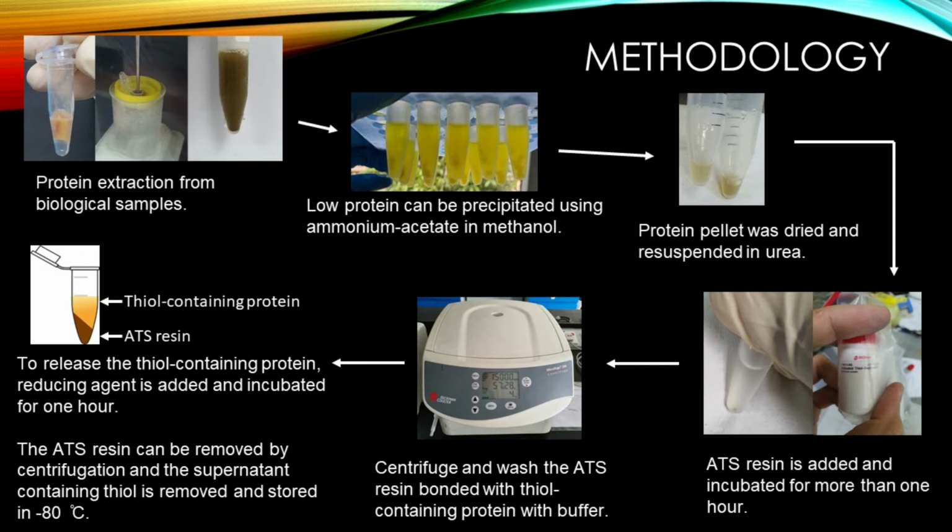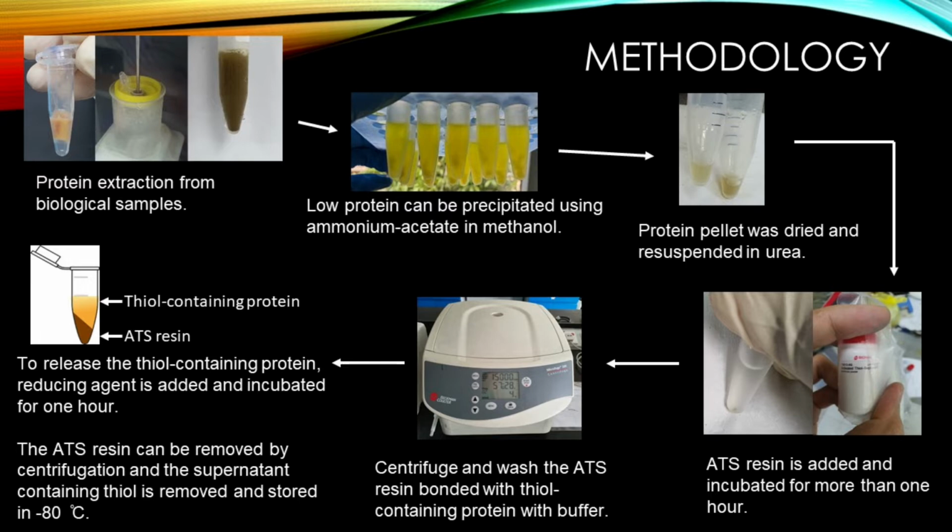The general methodology for ATS bead, which is developed from our findings, is very straightforward. From any biological samples, we must extract the protein by grinding the samples and calculate the protein concentration. If the protein concentration is low, we can precipitate the samples using ammonium acetate in methanol. Then, the protein pellet is washed several times and resuspended in urea.